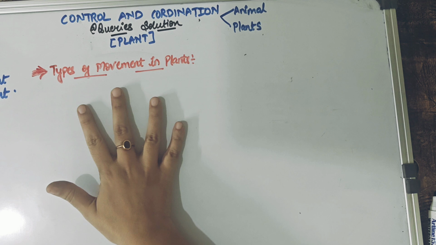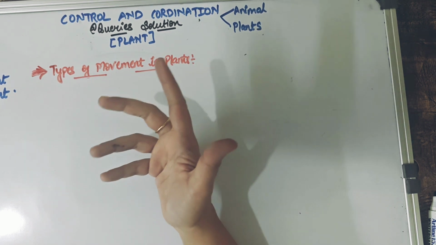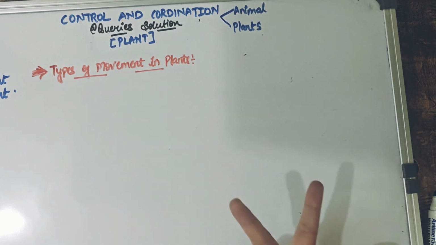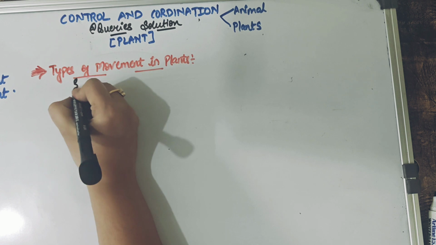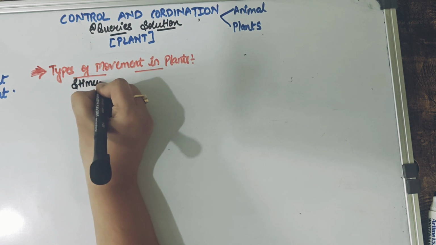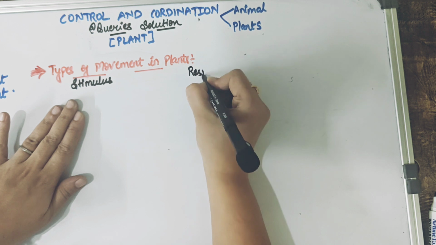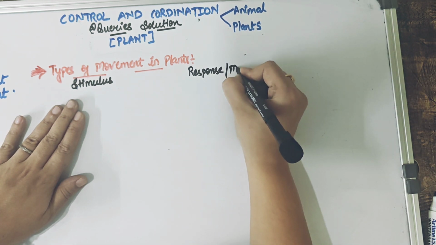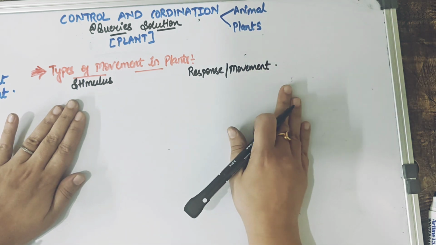Alright, so as we discussed just now, plants are definitely going to show us some sorts of movement. And as we discussed with the two important keywords, these movements would be triggered because of some stimulus, and because of this stimulus, the plant is going to show some sort of response to us, right? And this response is something that we are also trying to understand in terms of movement.